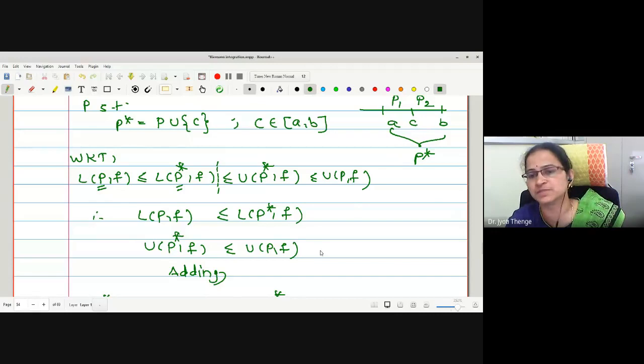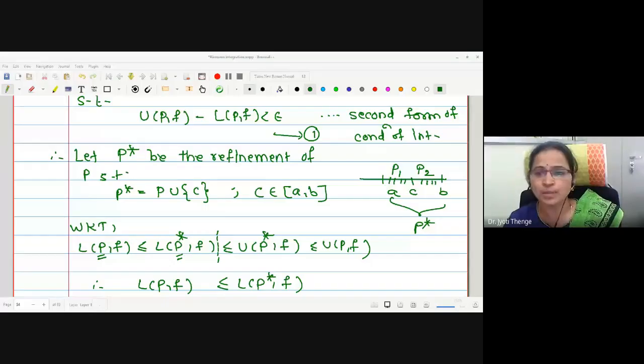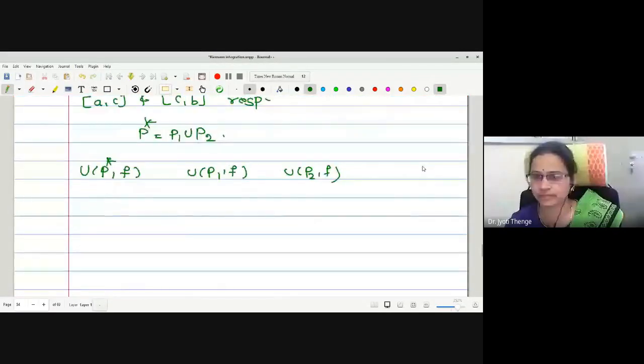The upper sum U(P star, f) is U(P1, f) plus U(P2, f).